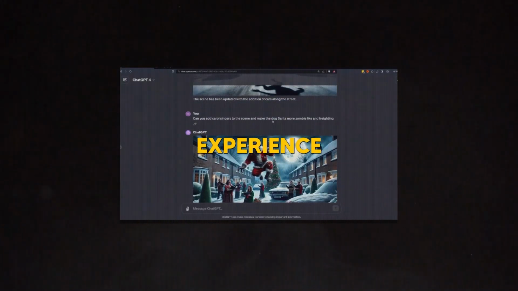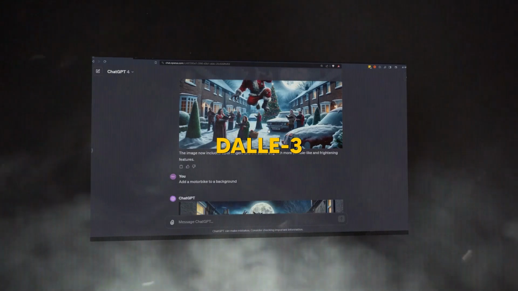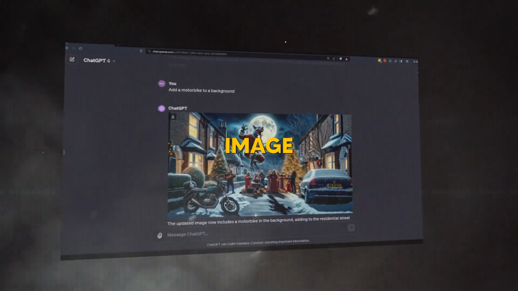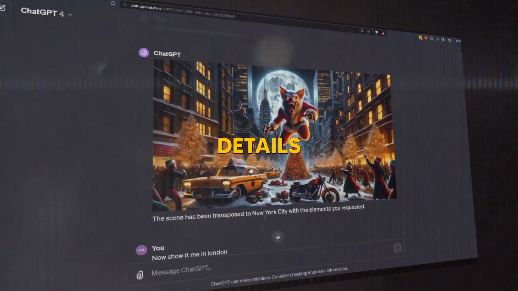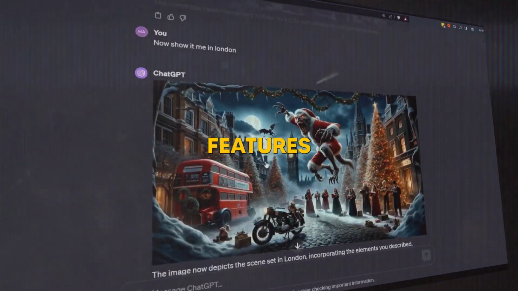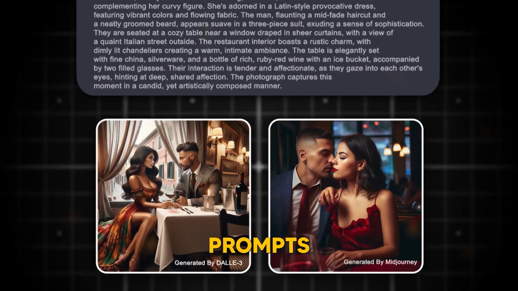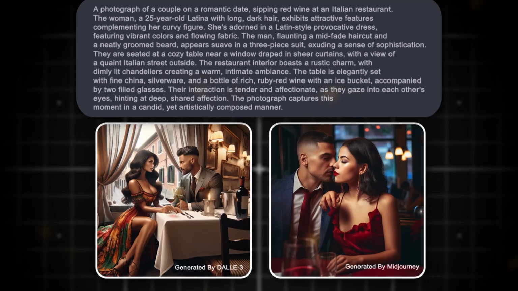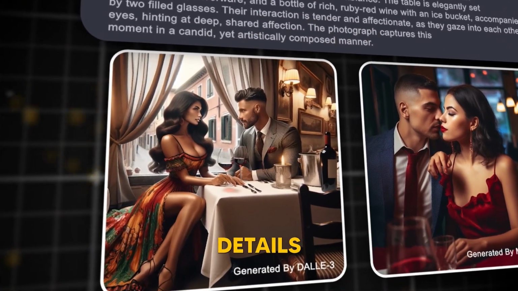And this enhanced experience isn't just when creating consistent characters either. In fact, I found that DALL-E 3 is more accurate in capturing image details for nearly every prompt, especially when I want to add details involving several key features or several characters in the same image. Here's a couple of examples from prompts I generated using ChatGPT. As you can see, DALL-E 3 does an amazing job matching the specific details from this prompt.